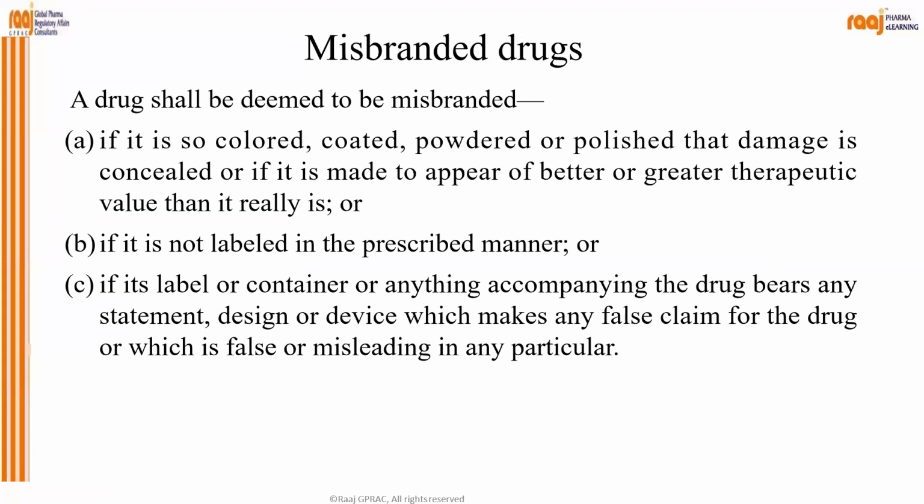Correct? So some people mask, coat, or give different colors to conceal and say that it is of pure quality, just by polishing. You might have seen, this is not the relevant example, but Apple.